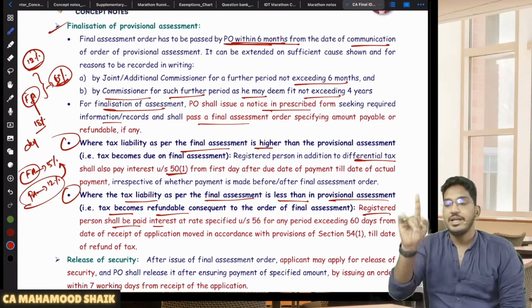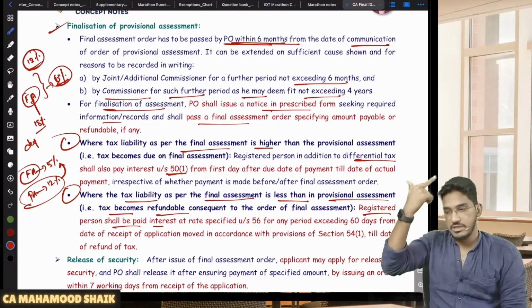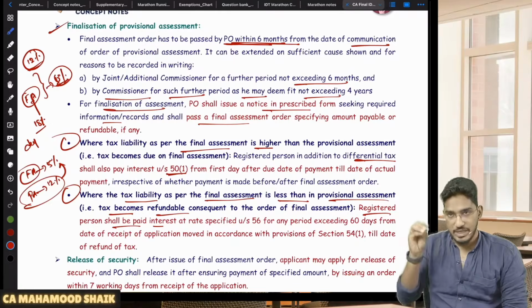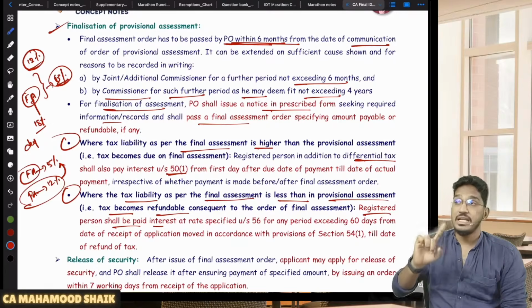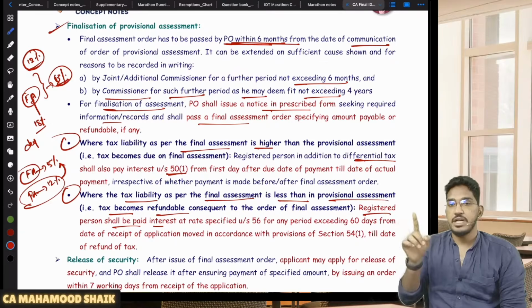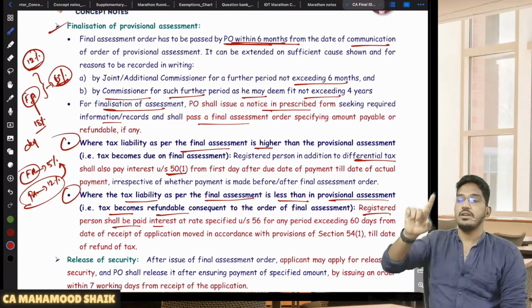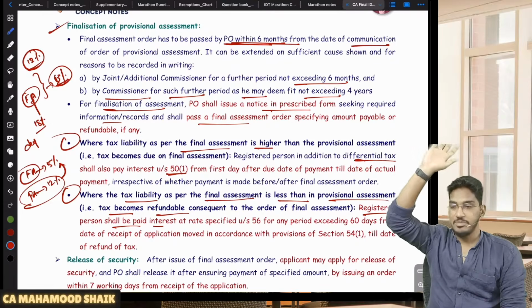But here you have to remember, in case because of the final assessment order, whatever amount you have already paid under provisional assessment is higher, then that excess amount you can claim as refund. And you have to make a refund application. If the refund is granted within 60 days, no interest, nothing. In case you made an application for refund, but the refund is not granted within 60 days from the date of application of refund claim, then they will refund you along with interest from the 61st day. Not from the date of payment.